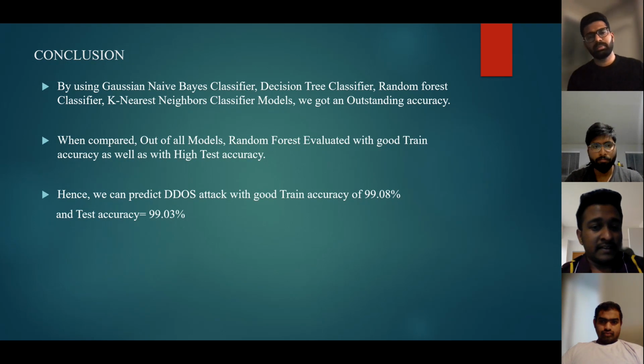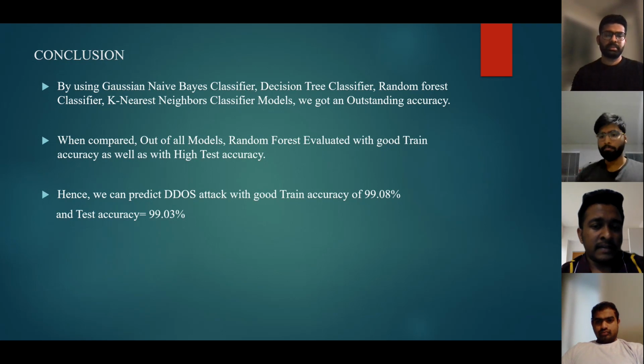We used four different classifiers, and among all of them, the random forest has performed very well. We evaluated the performance of each classifier using the testing data and training data, and measured the accuracy for all the classifiers. Out of all models, the random forest performed with the highest accuracy. So overall, our results show that the random forest is an effective classifier for predicting DDoS attacks, and it can achieve high accuracy in both training and testing phases.